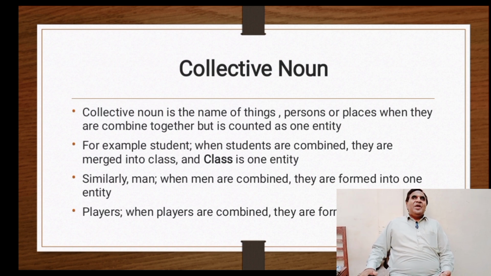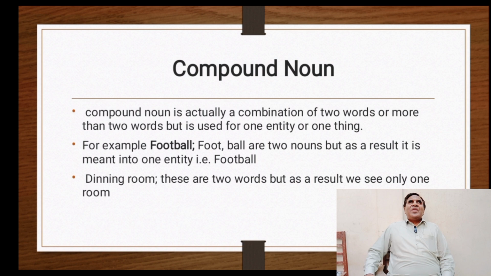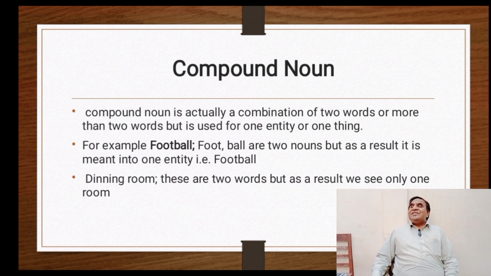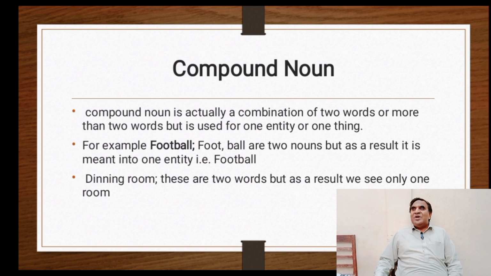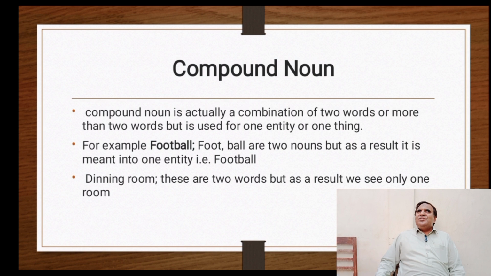Compound noun. Compound noun actually is the combination of two words or more than two words, but is used for one entity or for one thing. For example, football.